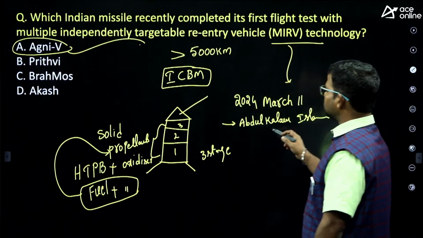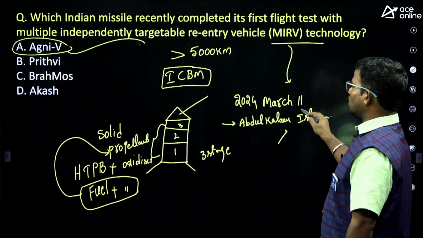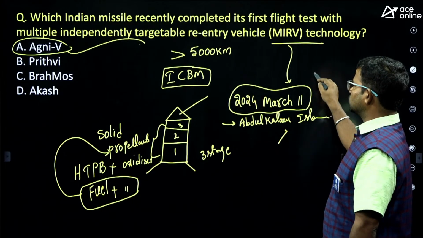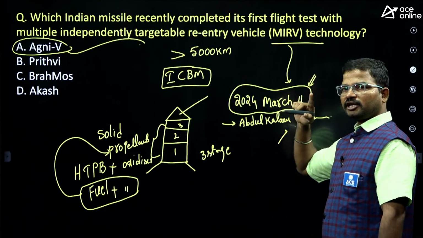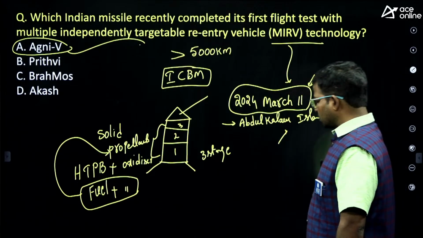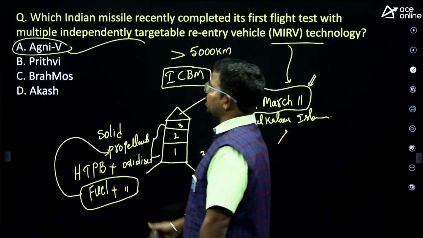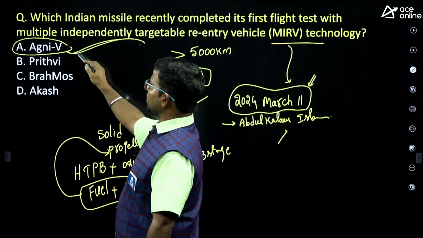So where did we launch? Abdul Kalam Island. On which date? March 11. This type of question will definitely be raised in your examination. So here the answer is option A, Agni 5.